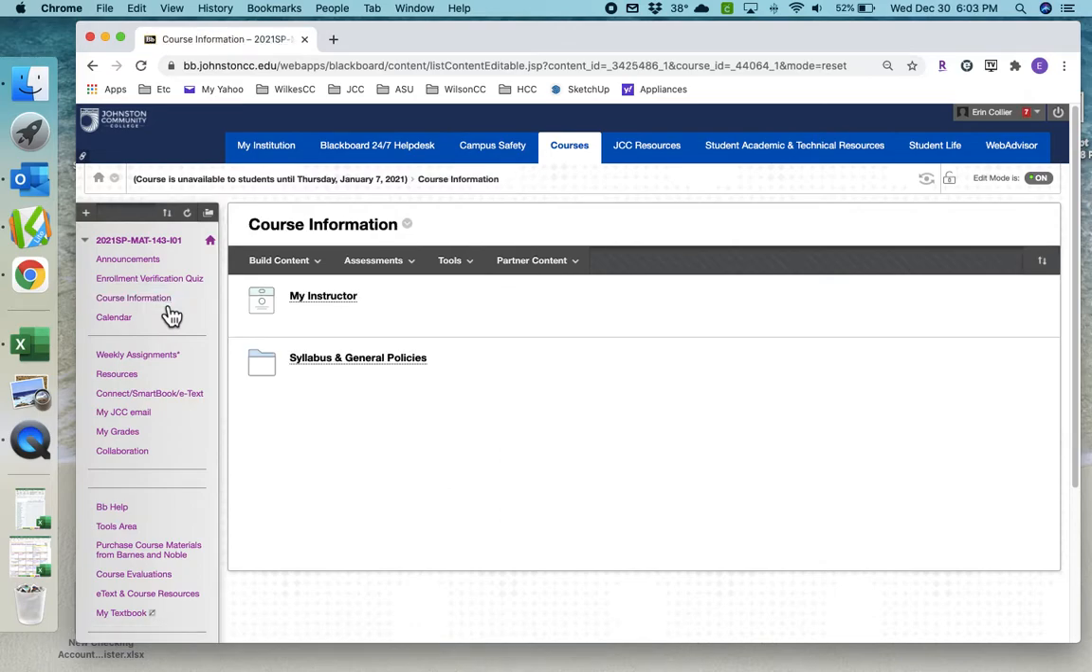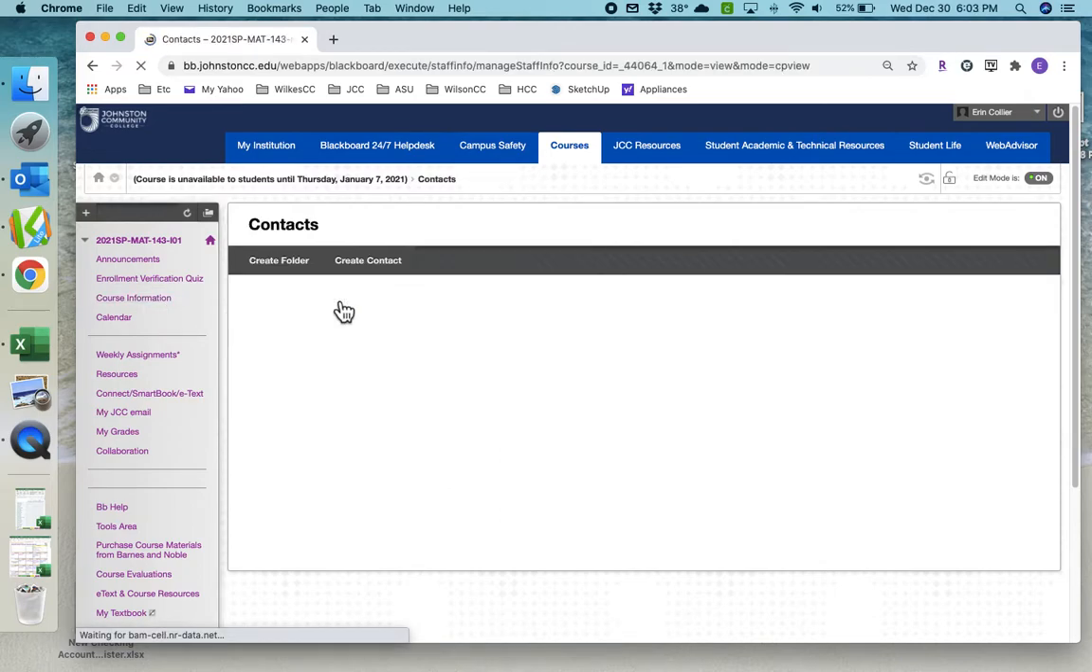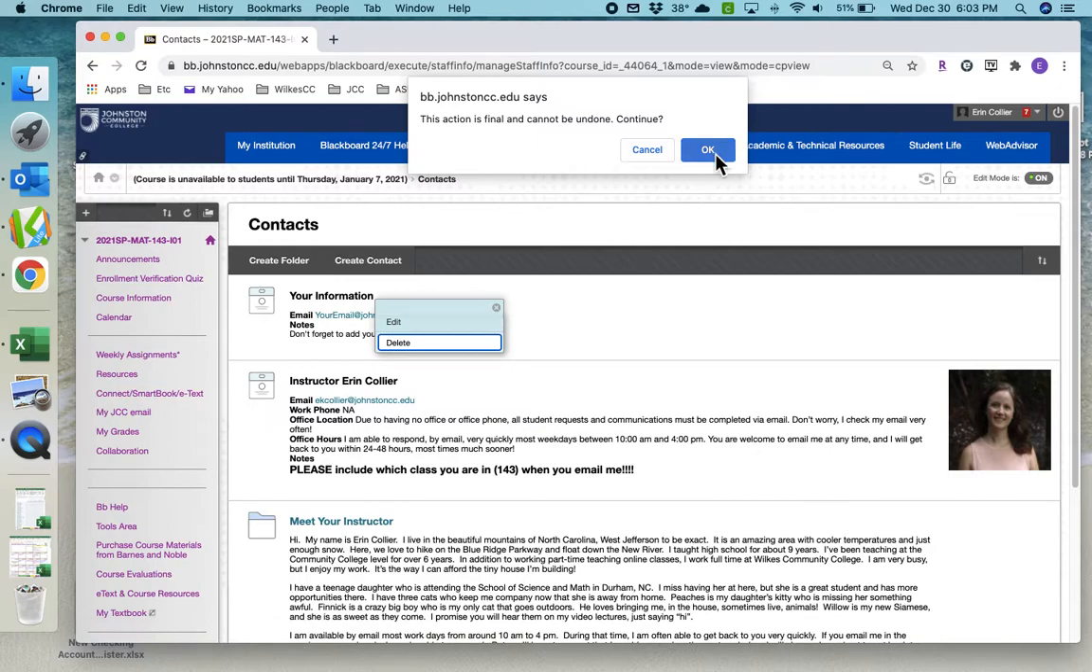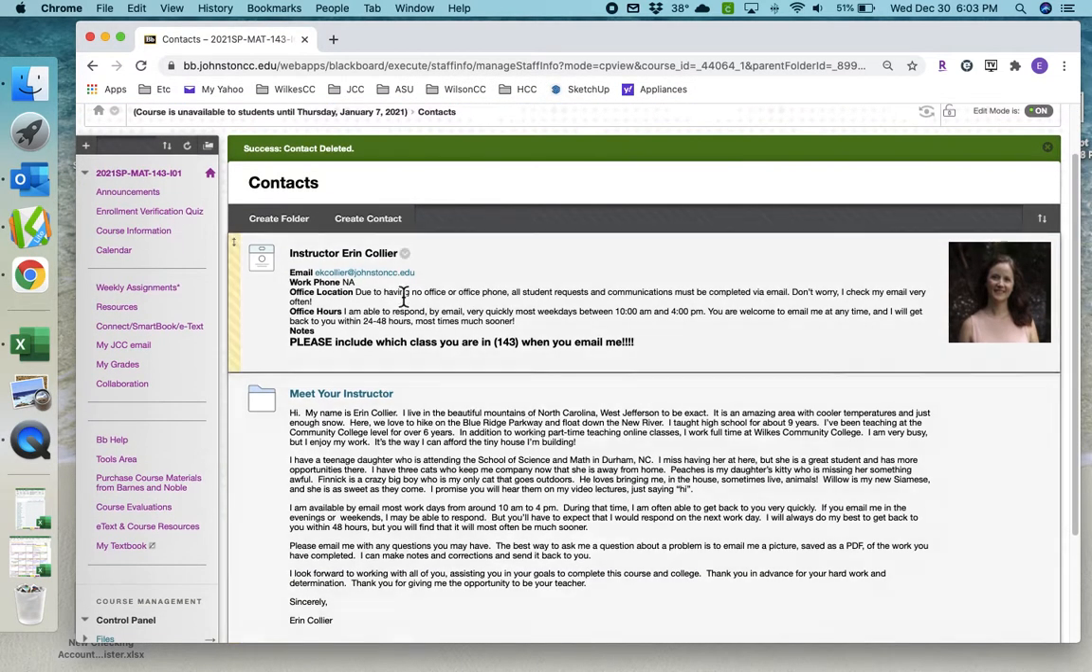The next tab is course information. So here is some information about me, my email. Sorry. Here's my email. I don't live on campus. I actually live in West Jefferson, North Carolina, up in the mountains. And so I don't come to campus. I don't have an office on campus. I don't have a phone number. But I respond to emails pretty quickly, I think.